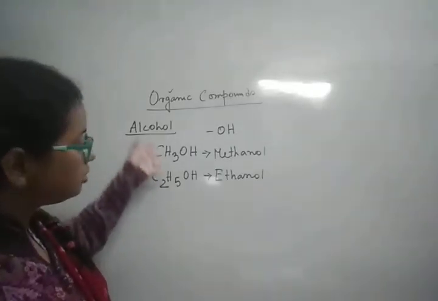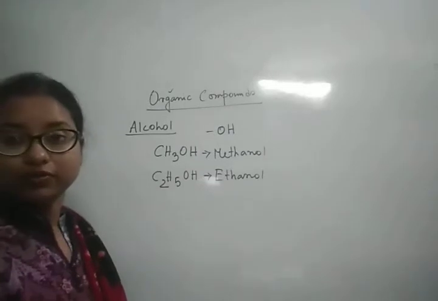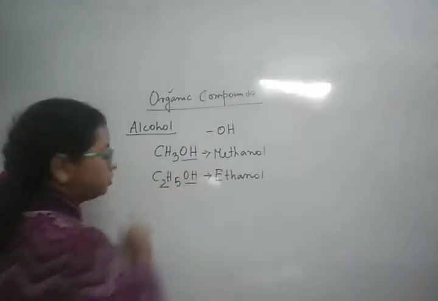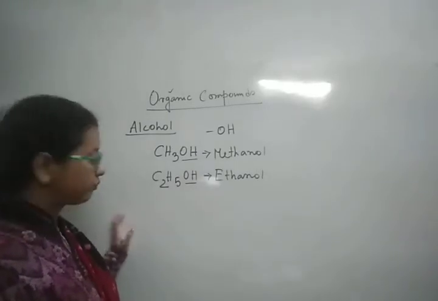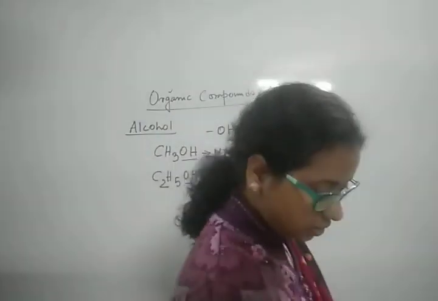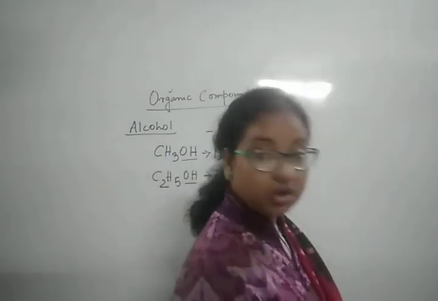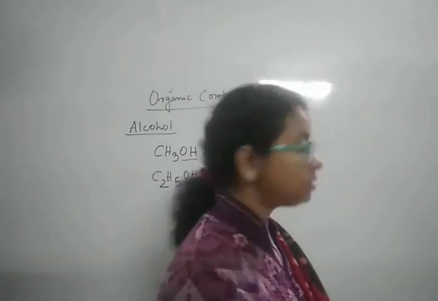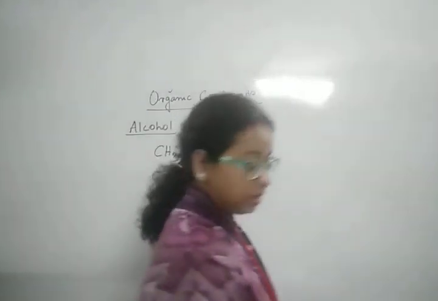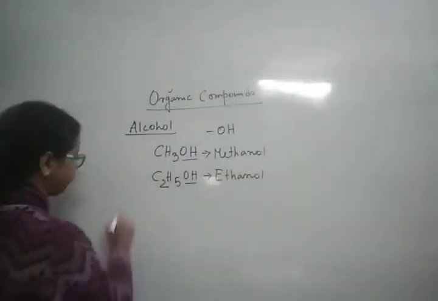In this manner other alcohols are also possible. In alcohol one thing is common, this OH group. So methyl alcohol or ethyl alcohol, we can also call them methanol or ethanol, same thing. Next we have acids.